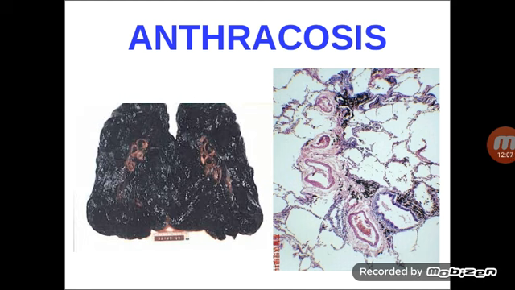Generally it will be brownish. Now it has transformed into blackish because of the deposition of coal particles. Under microscopy you can see blackish deposits in the alveolar walls.